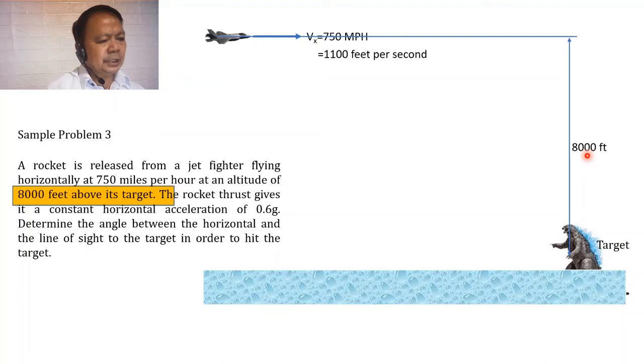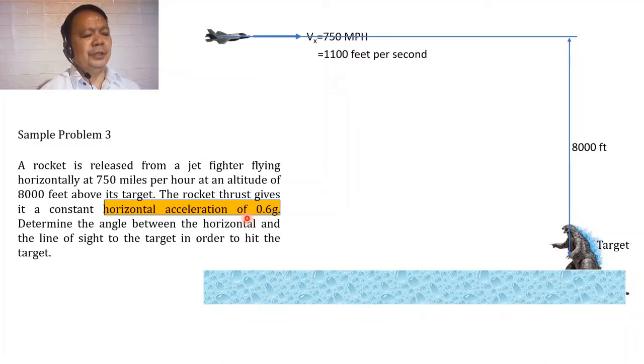Now there is also given that the rocket will be subjected to a horizontal acceleration once released, and the magnitude of that acceleration is 0.6 g. So if the rocket will be released, it will now be subjected to a horizontal acceleration of 0.6 multiplied by g, and that acceleration, when translated into feet per second squared, will be equal to 19.32 feet per second squared.